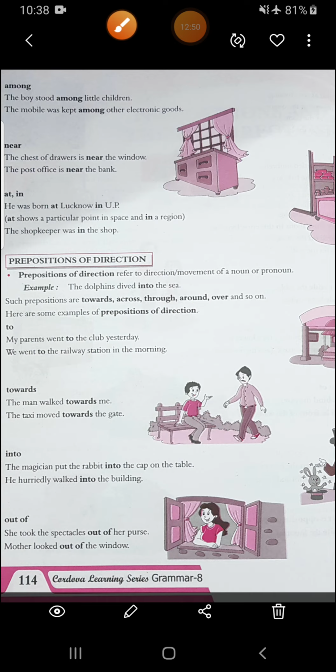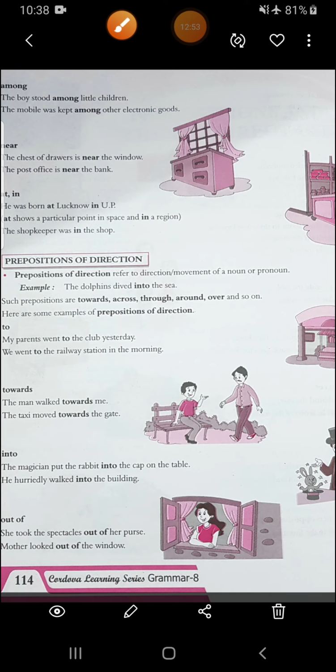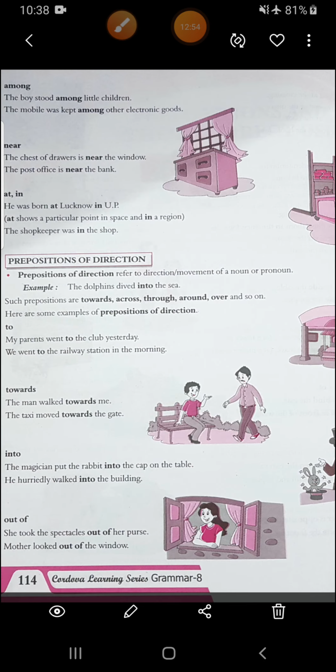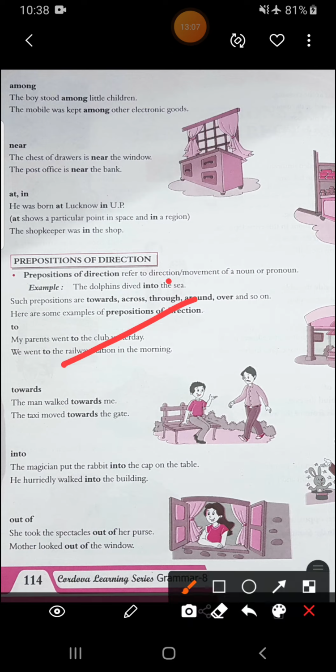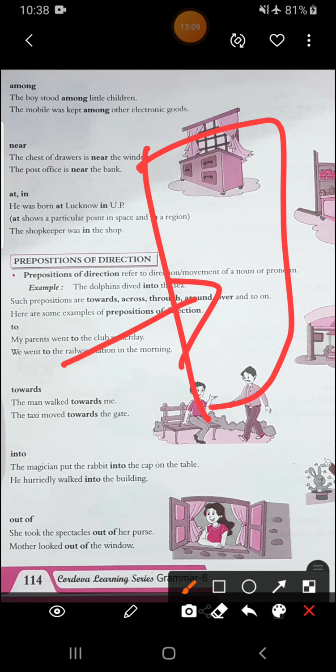Then into. The magician put the rabbit into the cap on the table. There's a cap on the table and he put the rabbit into it, inside it. Then he hurriedly walked into the building. Means he hurriedly walked towards this building. Into the building. He went inside this building.